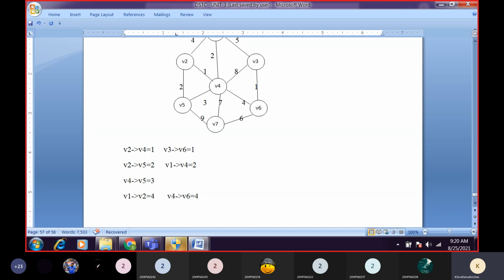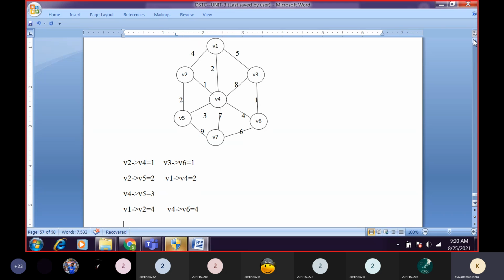Now we'll go for weight 5. What are the edges with weight 5? V1 to V3, sir. The weight associated with that one is 5. Any other edge with weight 5?